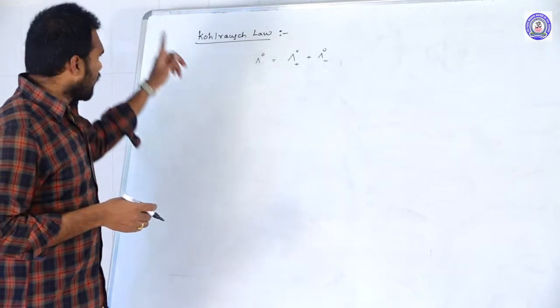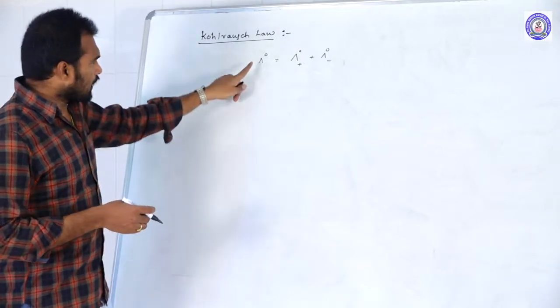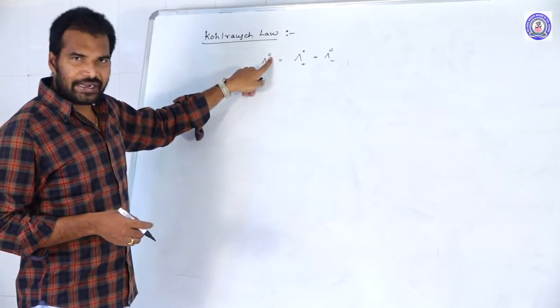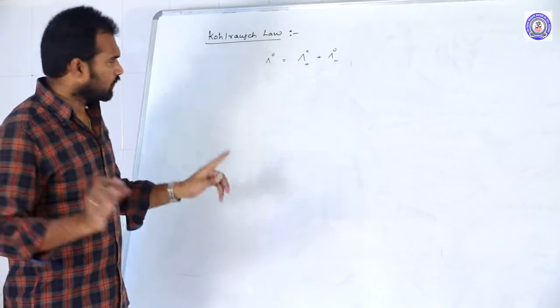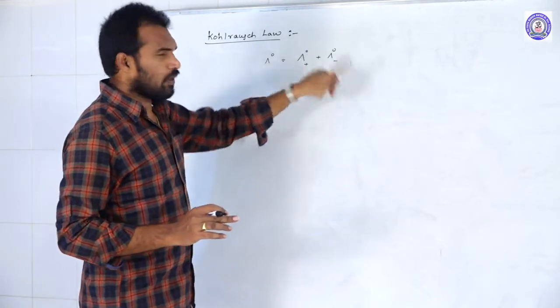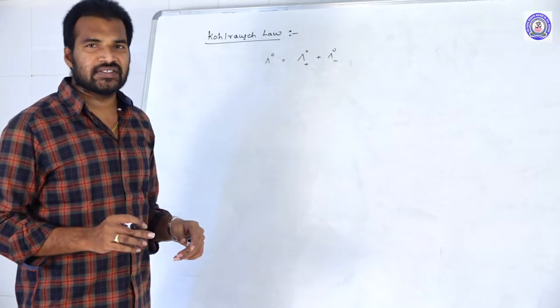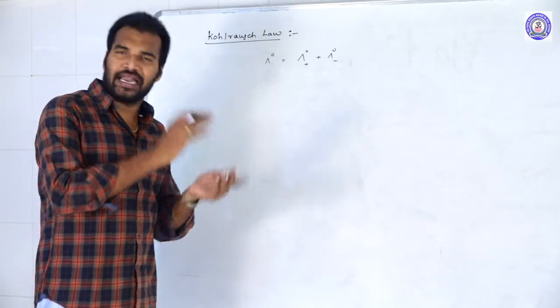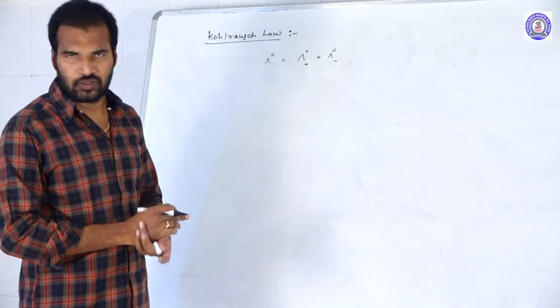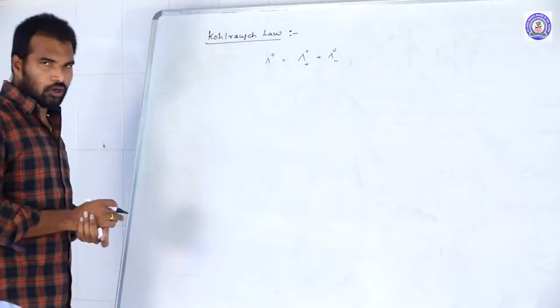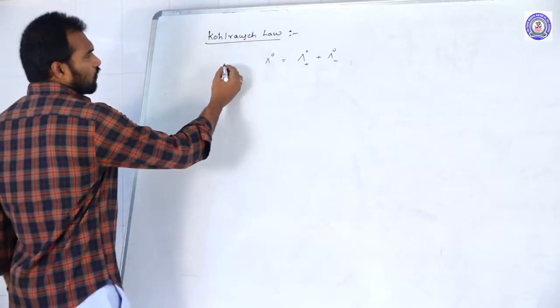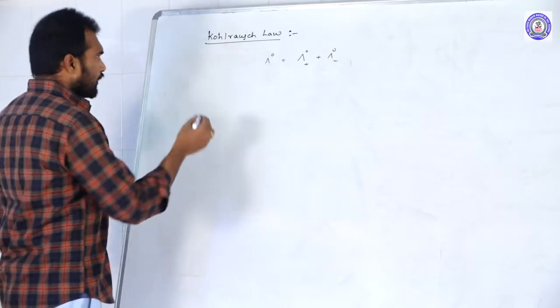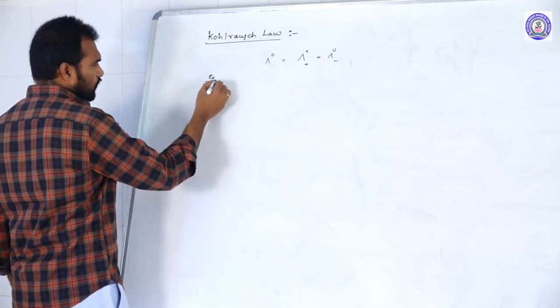Once again, according to the Kohlrausch law, the equivalent conductance at infinite dilution of any electrolyte is equal to the sum of the equivalent conductances at infinite dilution of both the cation and the anion. That is what we call Kohlrausch law. Now this is in the case of equivalent conductance. According to this statement, let us apply this to a few examples.